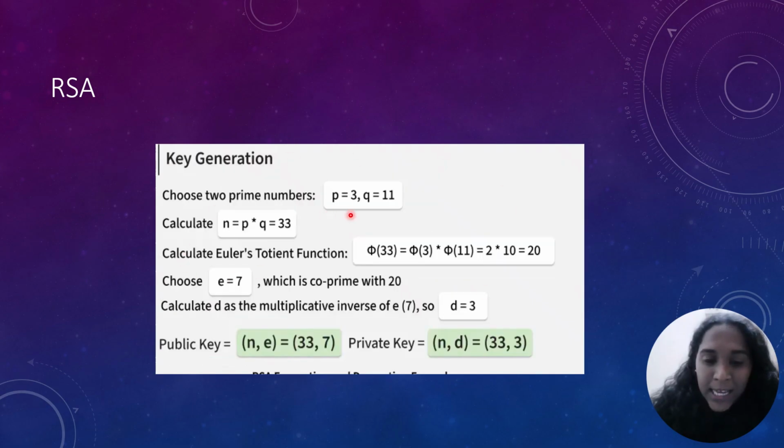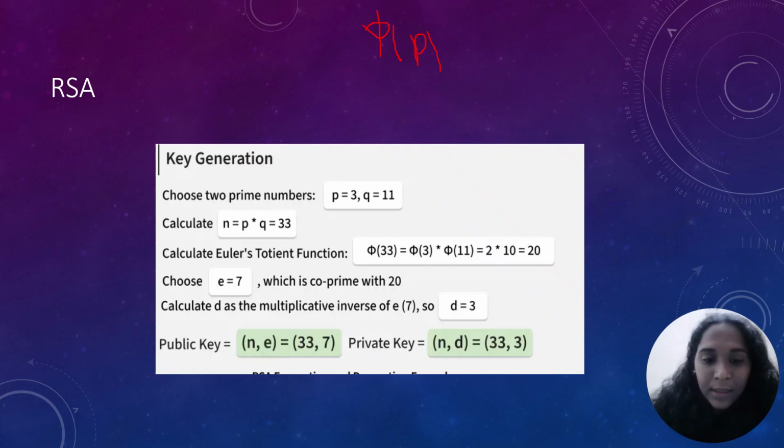Here, I have chosen P as 3 and Q as 11, which makes n equal to 33. I'll also be calculating Euler's totient function. Phi of 33 is phi of 3 times phi of 11. 3 being a prime number, phi of 3 is 3 minus 1, which is 2. Phi of 11, again being a prime number, is 10. In the case of phi of p, for a prime number, phi of p is just p minus 1.